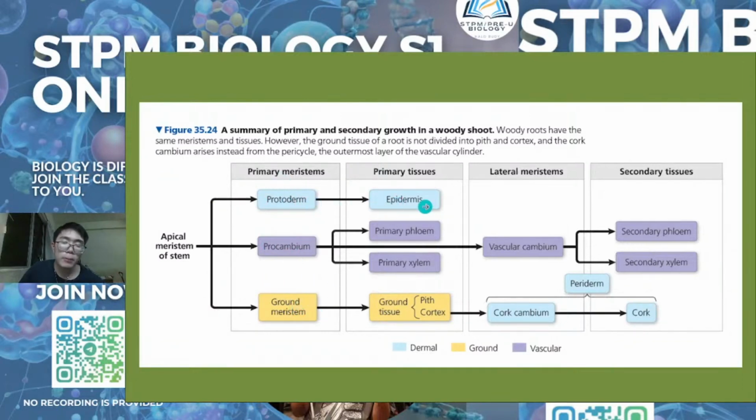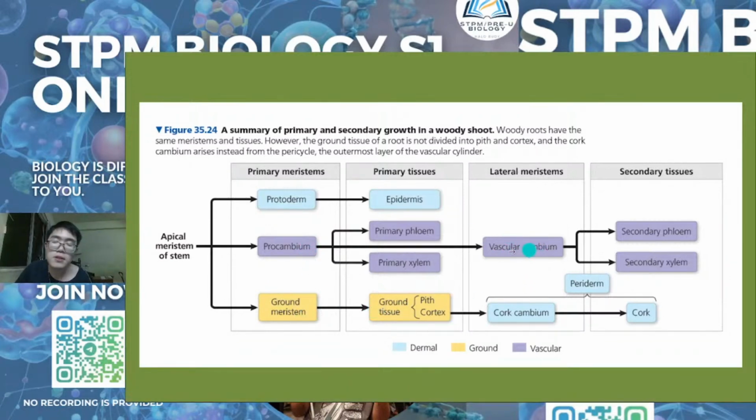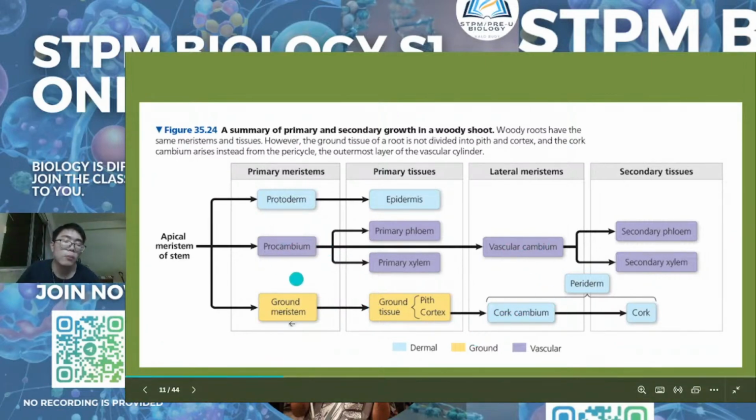Protoderm will become epidermis, procambium will become vascular tissue, and ground tissue will become the pith or cortex, and also the sclerenchyma, collenchyma, all of that. Then the procambium and ground meristem will produce the vascular cambium and cork cambium, originating from these two primary meristematic tissues.